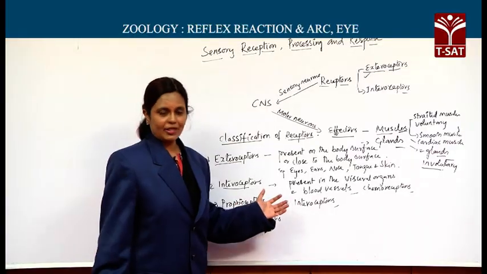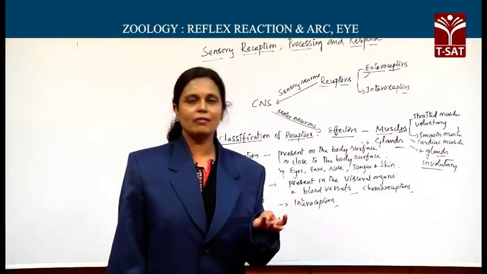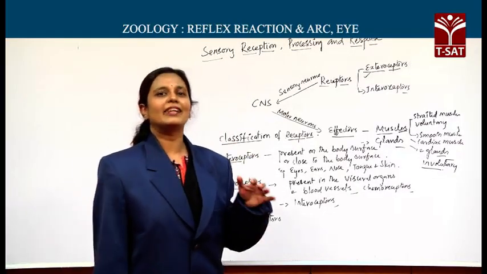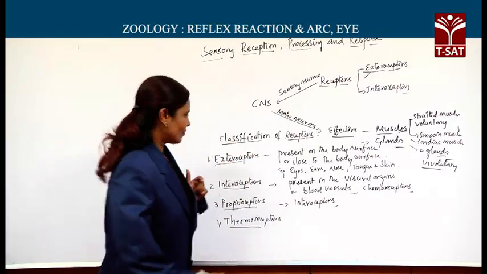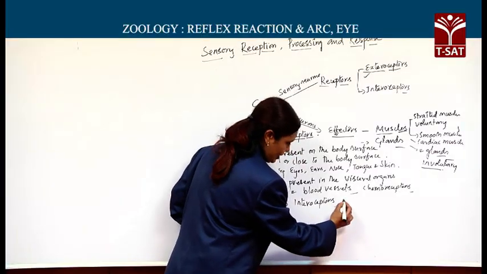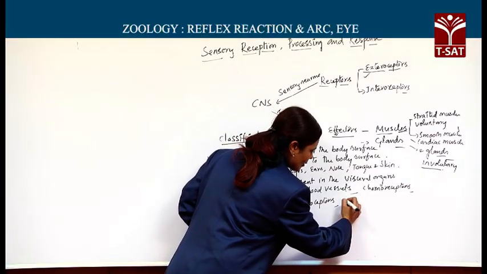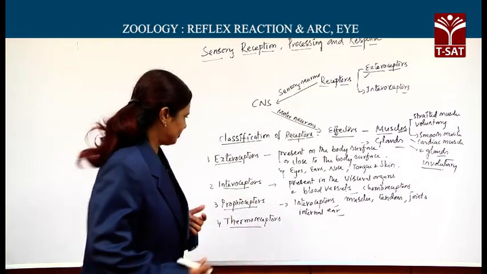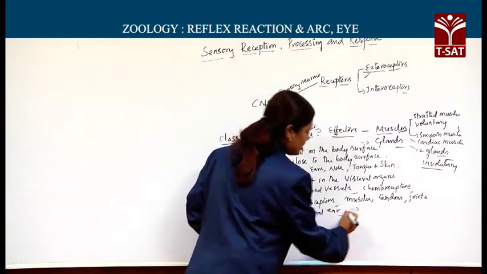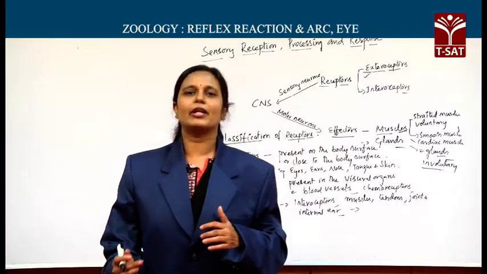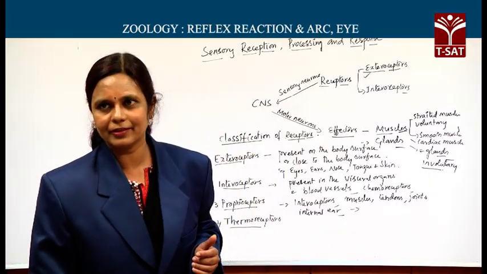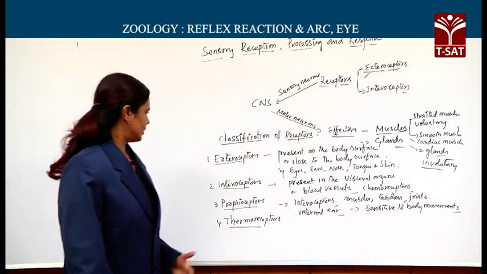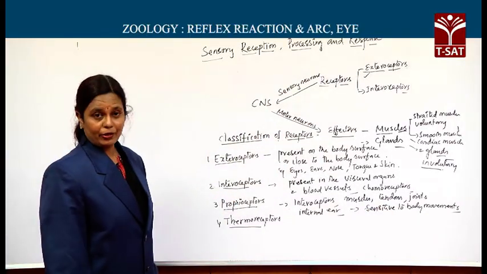Then where are they present and what for are they? These proprioceptors are generally present in the muscles, in the tendons, in the joints as well as in the internal ear. That is the location of proprioceptors. Then what for are they? They are specialized in perceiving body orientation and movement. That's about proprioceptors.